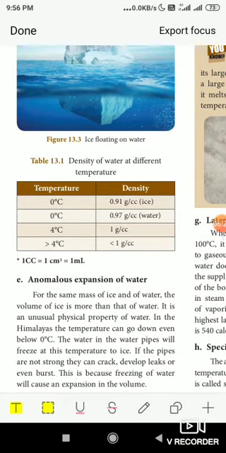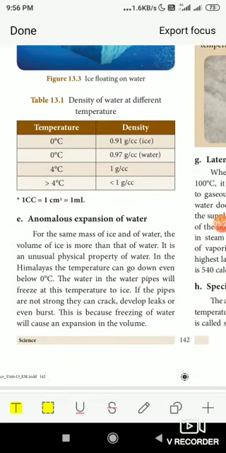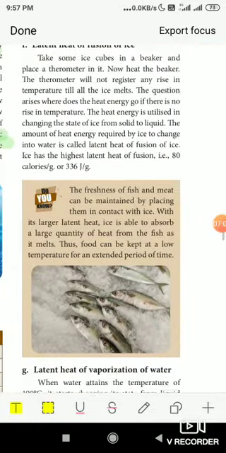Then, anomalous expansion of water: the same mass of ice and water. It is an unusual physical property of water. In the Himalayas, the temperature can go even below 0 degrees. The water in the water pipes will freeze in cold countries. All the water inside the pipes will freeze and form ice, and if the pipelines are not of good quality, because of this expansion of the ice, there is a possibility of developing leakages in the pipelines. This is why freezing of water causes an expansion in volume. That is anomalous expansion of water.